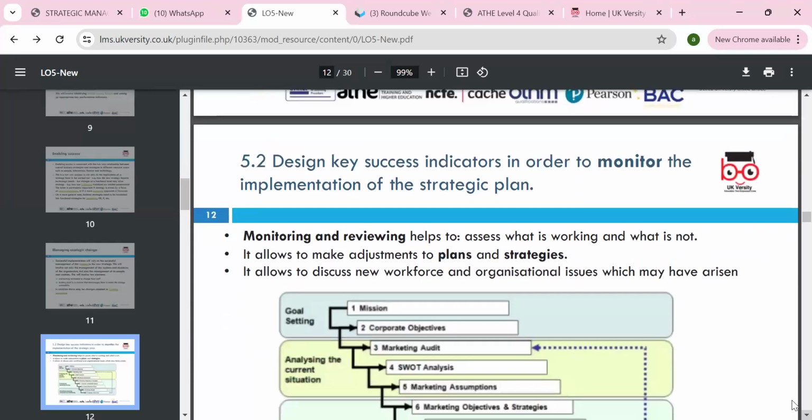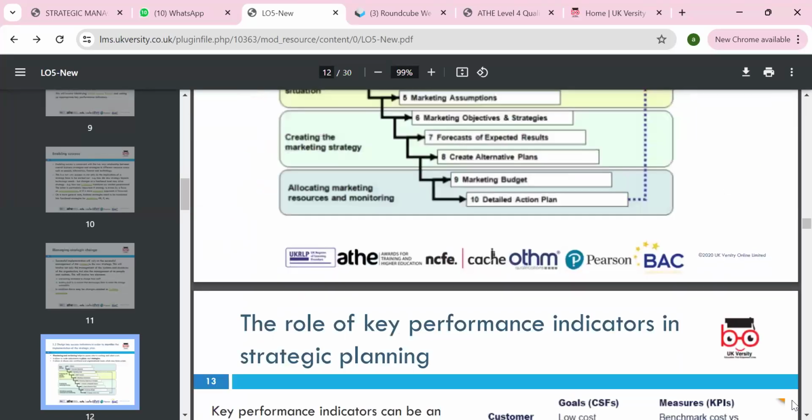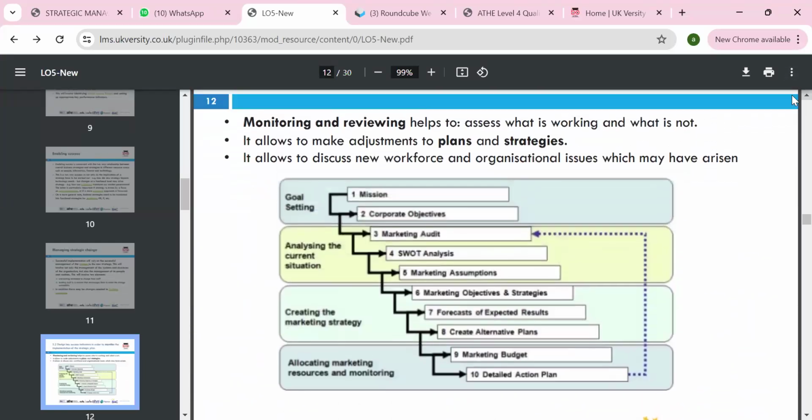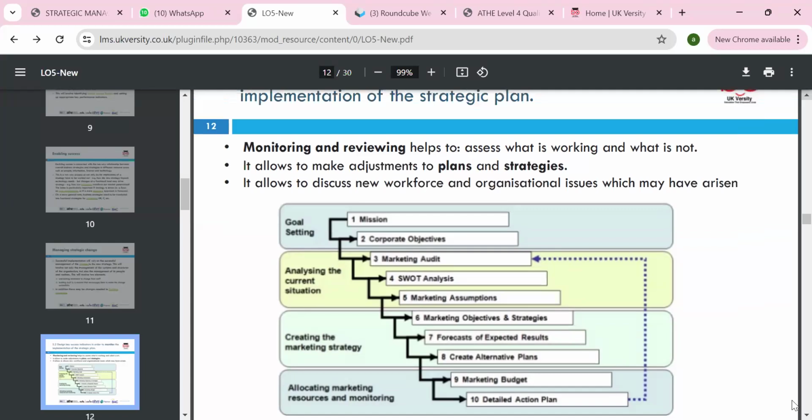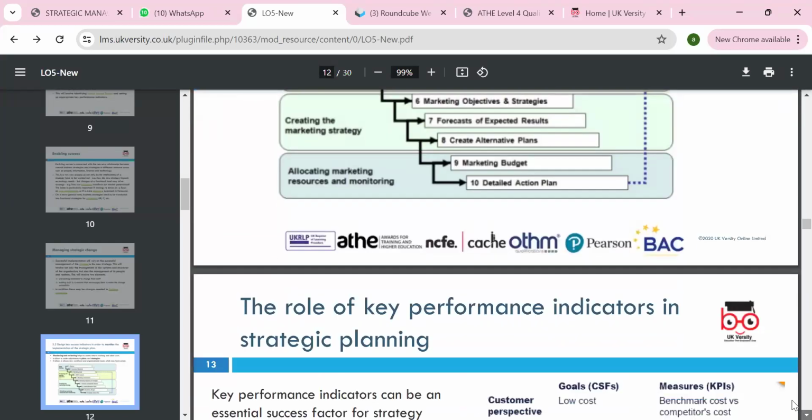Okay, then we have 5.2, design the key success factors, monitor and implement the strategic plan. Always think about the mission, vision and values, because this is the process. First, mission: why we are in the business, what objective you have. You do the marketing audit, look at the SWOT analysis, you do the marketing assumptions, you think about marketing objectives, strategies, forecasting, create an alternative plan, budget, and then a detailed action plan. You have to think and then make the plan accordingly.